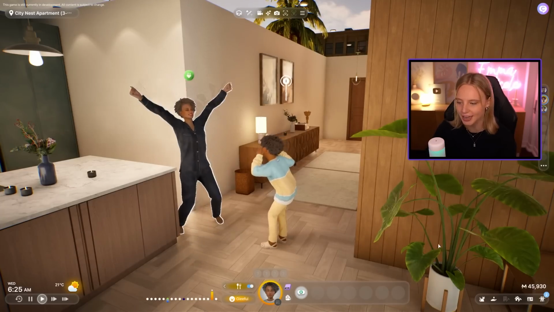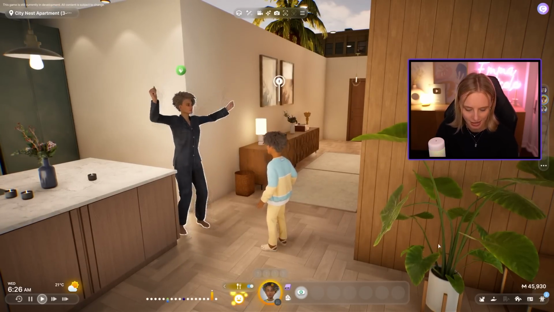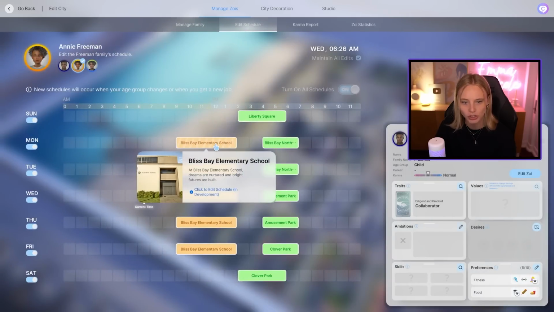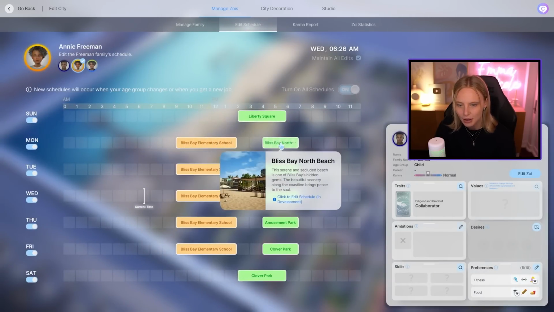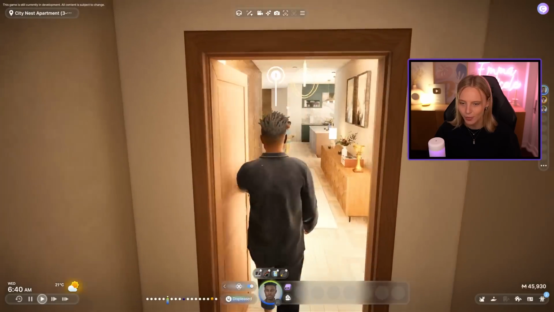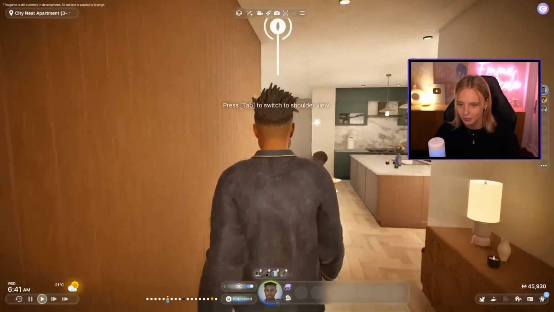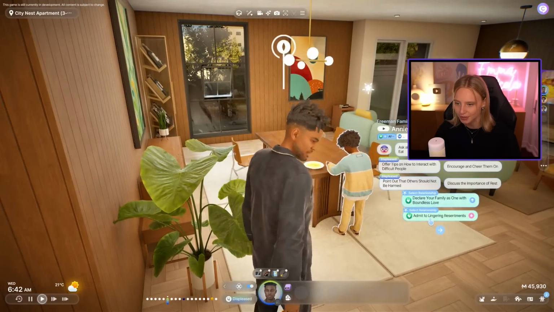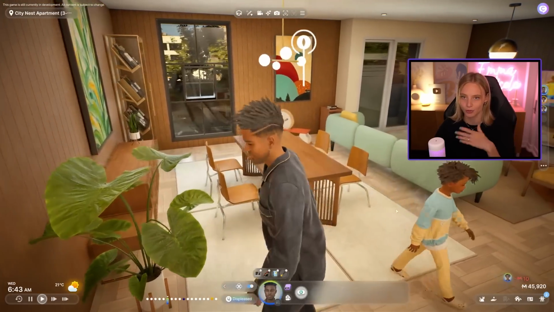Okay, while these two are hanging out, I just want to quickly check the schedule for Annie. So I assume she's got school. She does. She has elementary school every day, and then in the evenings, Bliss Bay North Beach. That's interesting, every single evening. Okay, so I'm now waking up Sam because I want him to talk to Annie in a more negative way. I just want to see what happens when you have those two contrasts.